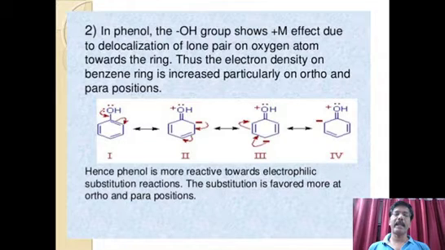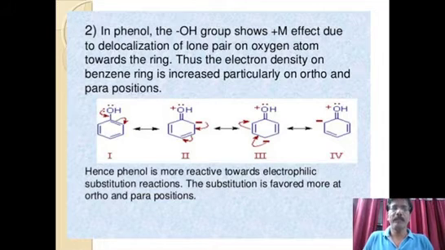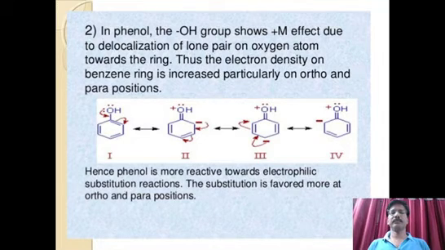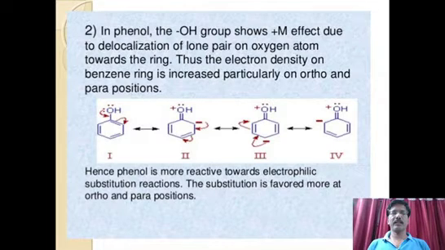Again, it is a ring activating group, and that ring activation is due to the positive mesomeric effect. So this is how we can understand how mesomeric groups exhibit plus and minus mesomeric effect. So now you understood what pi bond delocalization or the electron withdrawing, electron releasing nature of groups is.